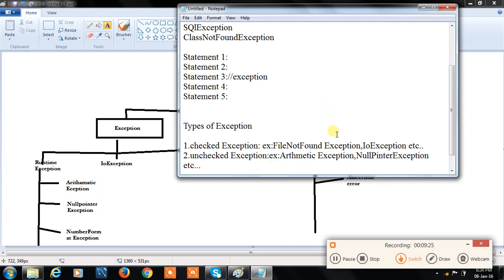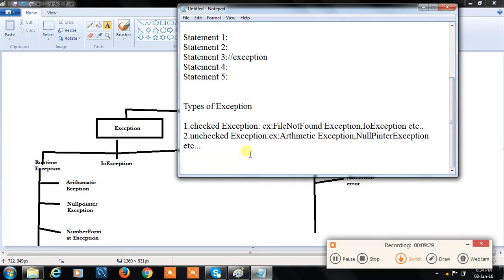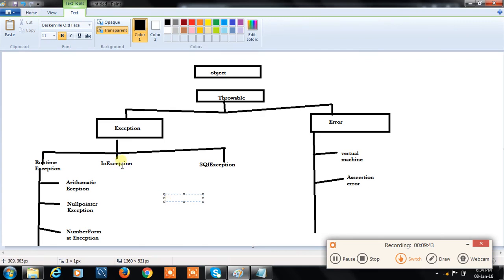And here we have fully checked and partially checked exceptions. Fully checked means the exception is checked if and only if all the child classes are also checked. Let us take an example for fully checked. IOException and SQLException come under fully checked. This Throwable and Exception will come under partially checked. Means here runtime